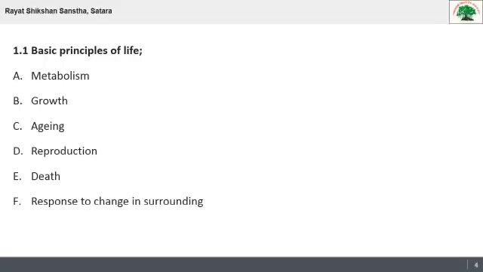So 1.1, basic principles of life. The foundation of biology as it exists today is completely based on these basic principles. Actually these are life processes, and these processes differentiate living beings from non-living things. So there are a total of 6 basic principles of life. The first principle is metabolism. As we say, life can work, so it requires energy, and that energy is provided by metabolism.